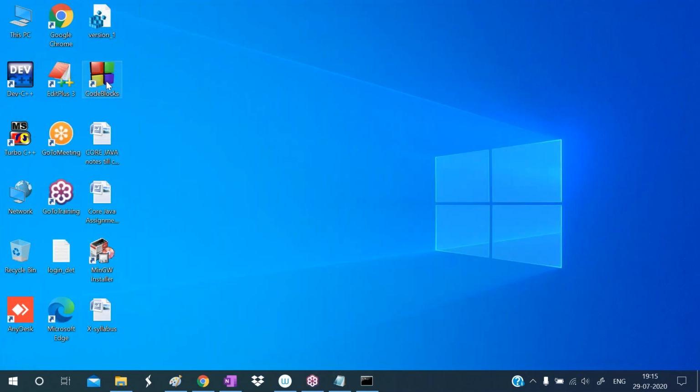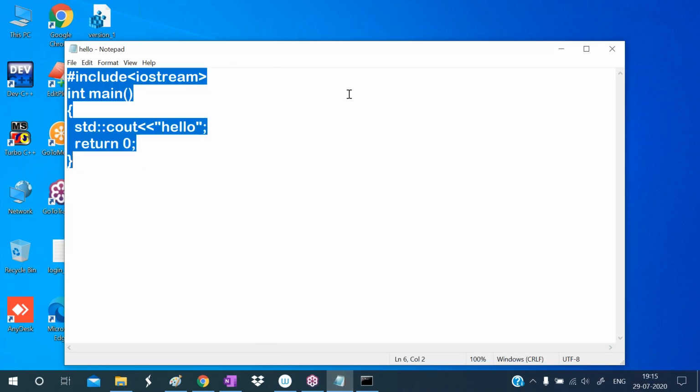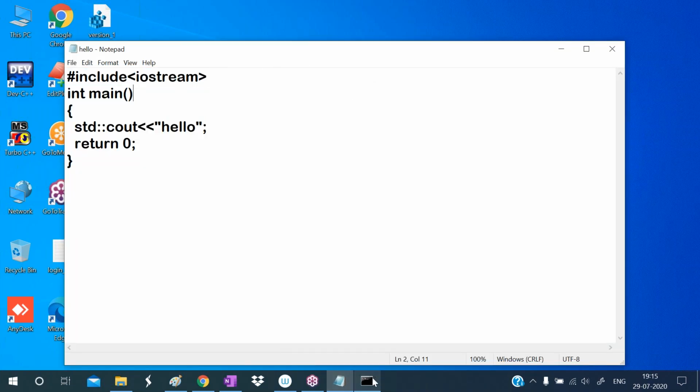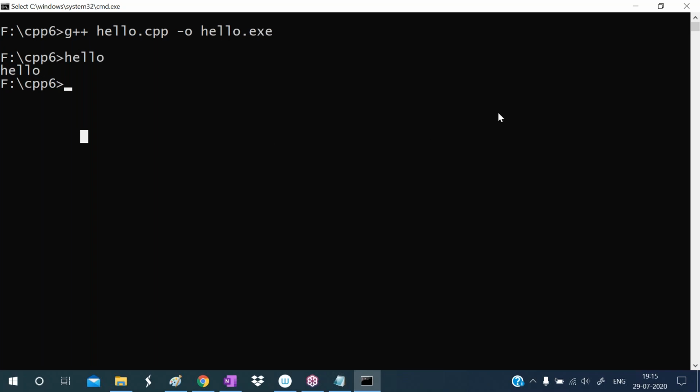Or you can use IDEs like Code Blocks, Dev-C++, or Turbo C++, and you can use Microsoft Visual C++. All those things I will explain in the further classes. In the initial classes, I write the program in a text editor, EditPlus, and I compile on the command prompt.